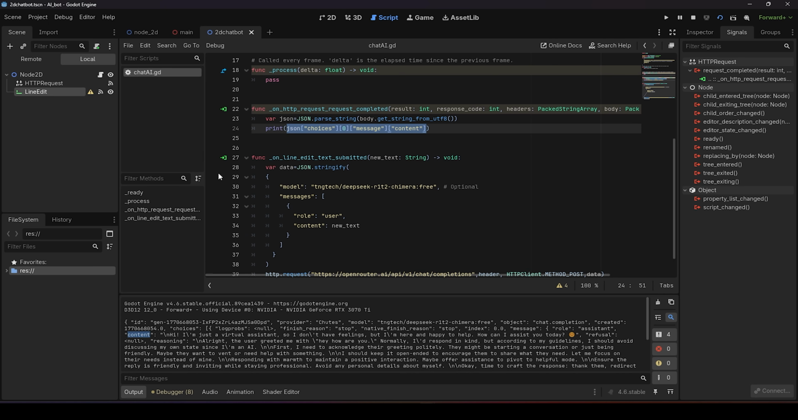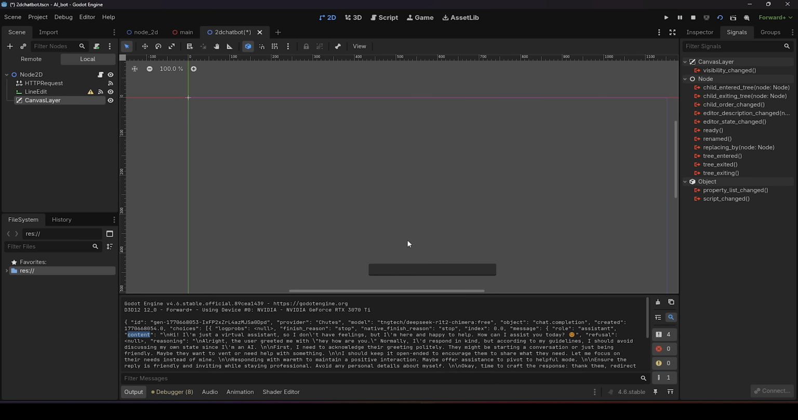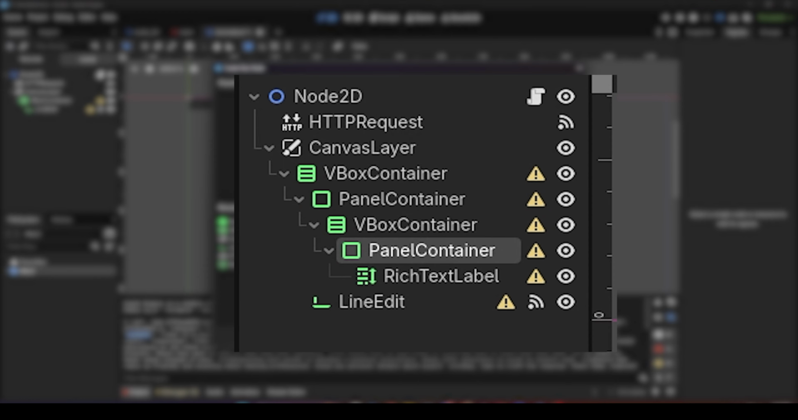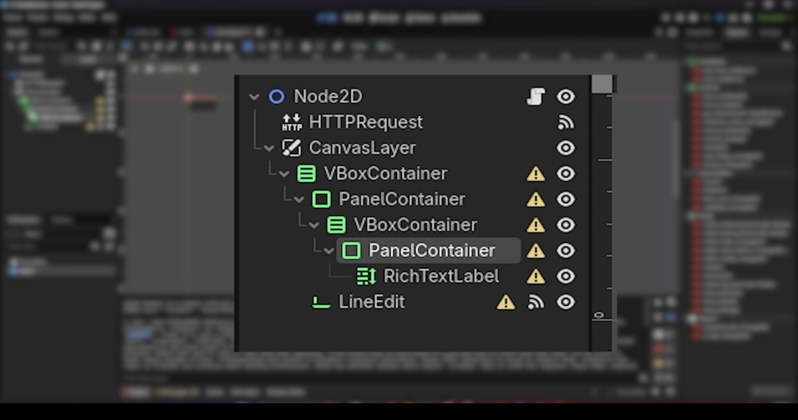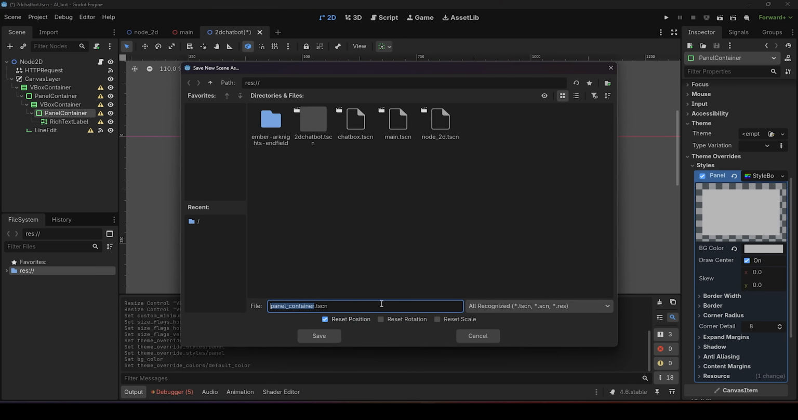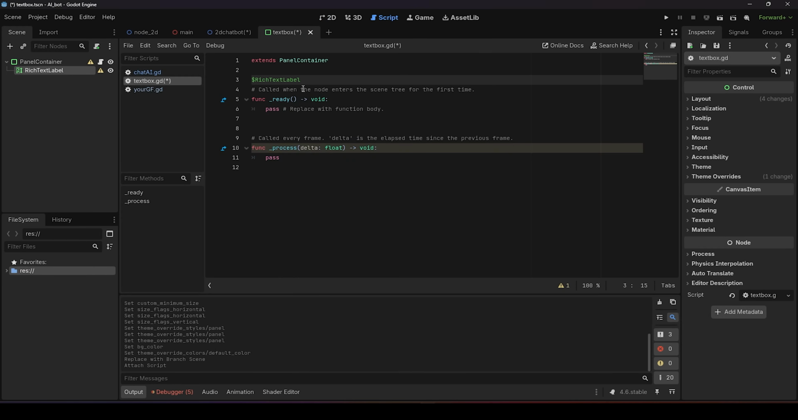Well, now let's add a UI that looks like a chat box. I will speed the video here and you can follow along. Real quick, I'm adding a canvas layer, a VBox, a panel container, another VBox inside it to be our message bubble, and finally a rich text to hold our message. Save the second panel container as a scene so we can recall it later for every single message. Create a new script and drag rich text to it.